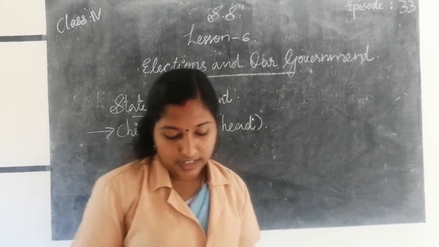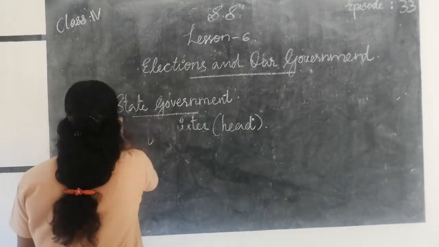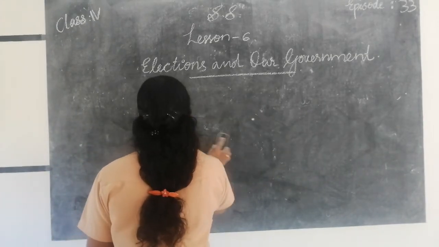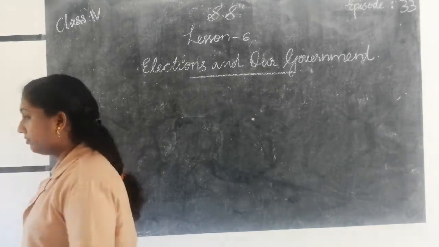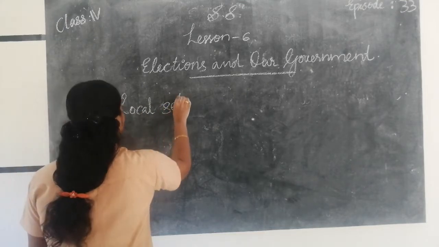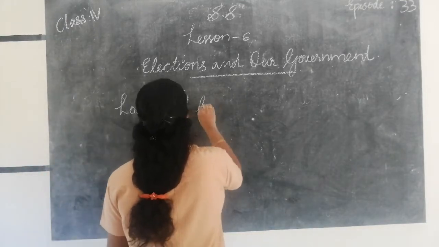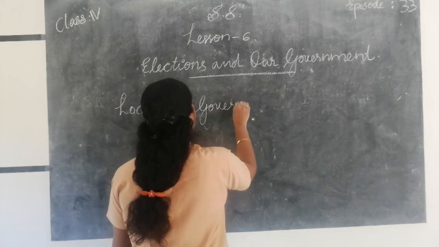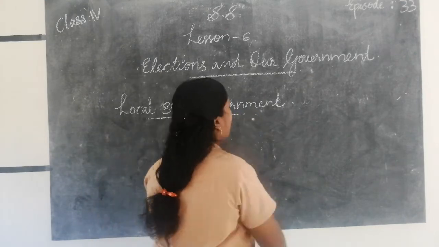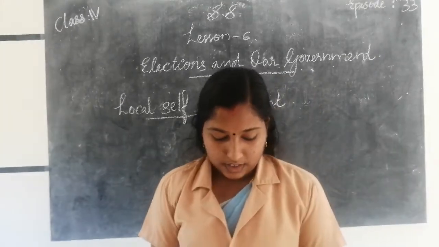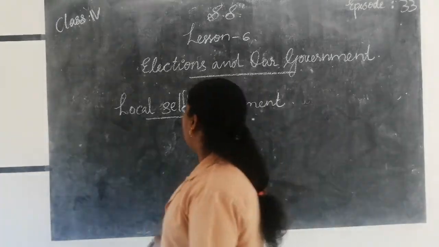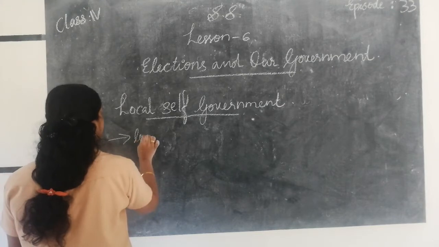Next one, local self-government. The local self-government is the government at the lowest level.